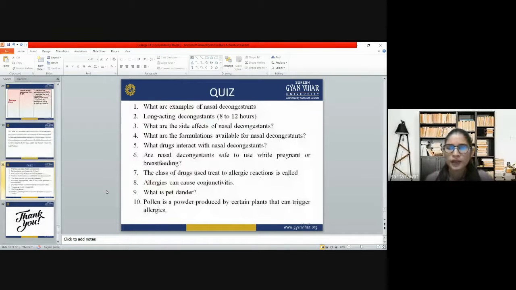And for reference purposes, I have taken all these slides from your KDT and Goodman and Gilman's book. So you can definitely follow those books.